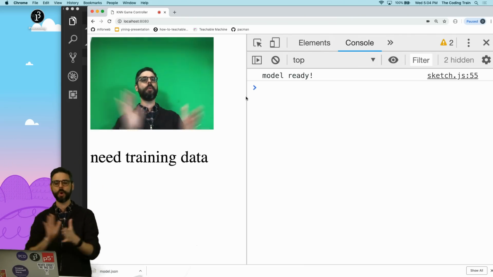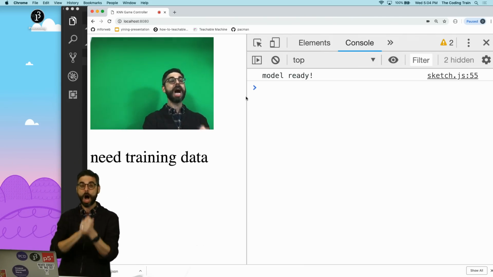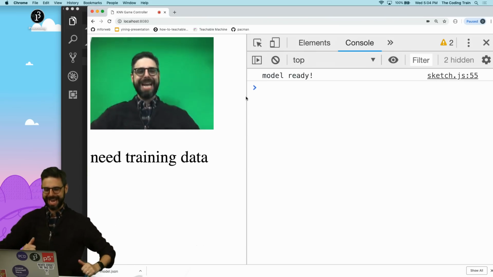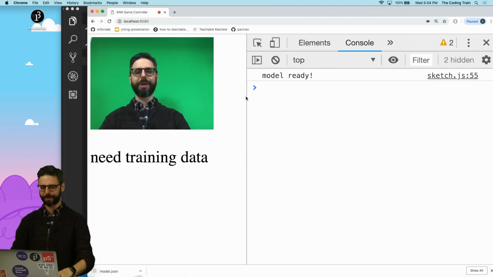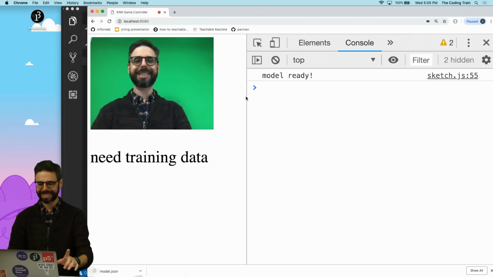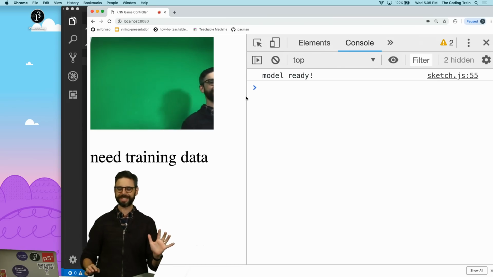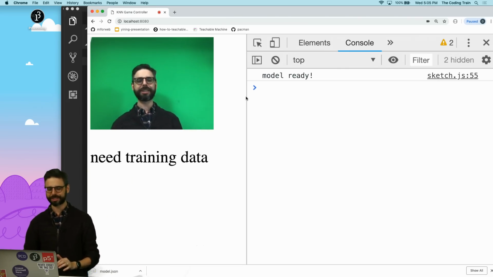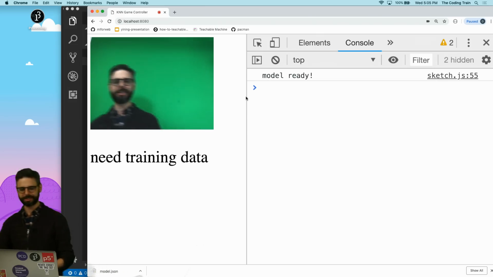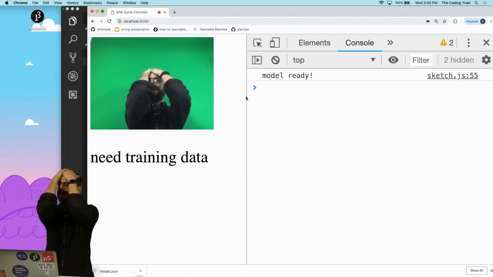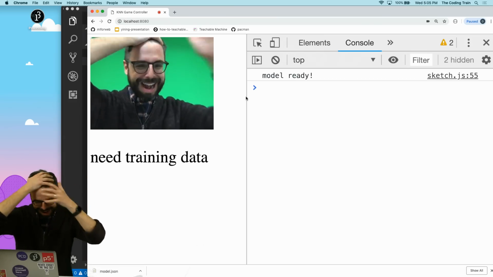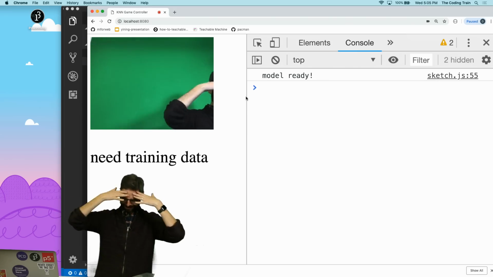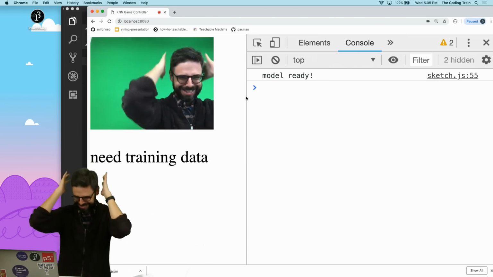Now, where was I? What I was about to do was try to train a better model with left, right, up, and down. And I am going to do that now. Okay, here we go. I'm going to move. Now, the thing is, I actually have to realize this. Even though this is my left, that's to the right on the screen. So I need to call this to the right. Wait, oh, it's so confusing. No, no, I'll figure this out later. I'm going to actually go to my left, which is to the right. It's fine. It's going to be okay.